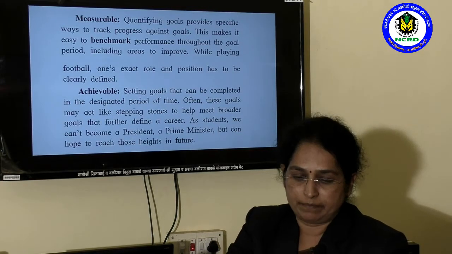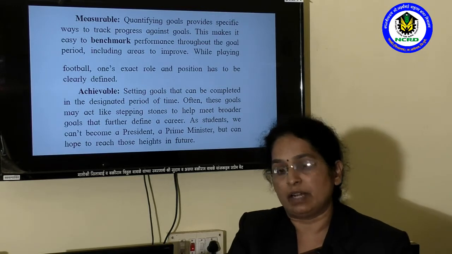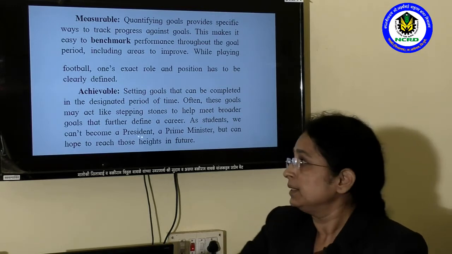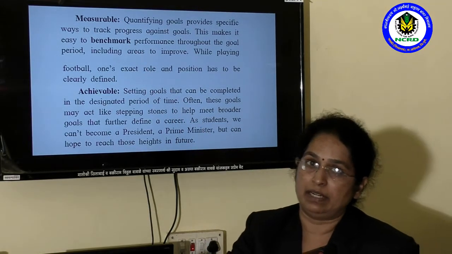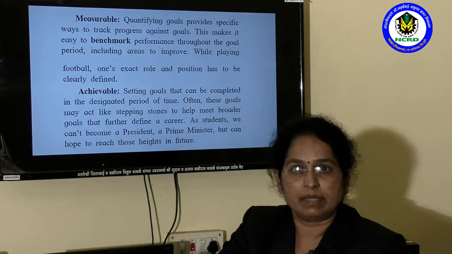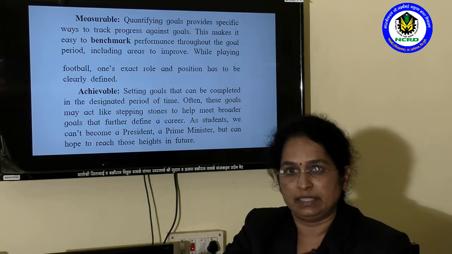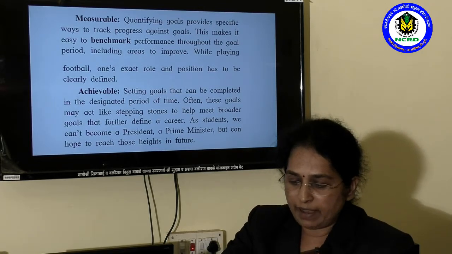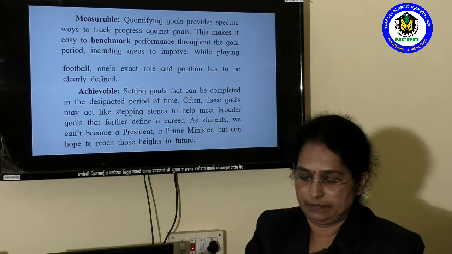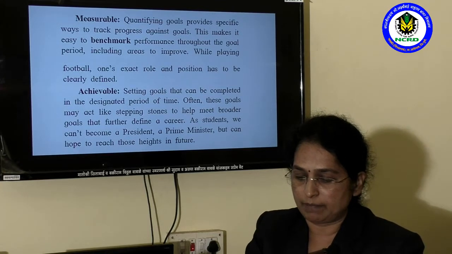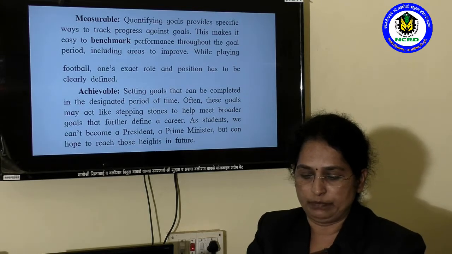The next step for achieving our goal is measurable. Our goal must be measurable. What is meant by measurable? Measurable means quantifying. Quantifying goals provide specific ways to track progress against goals. This makes it easy to benchmark performance throughout the goal period, including areas to improve.